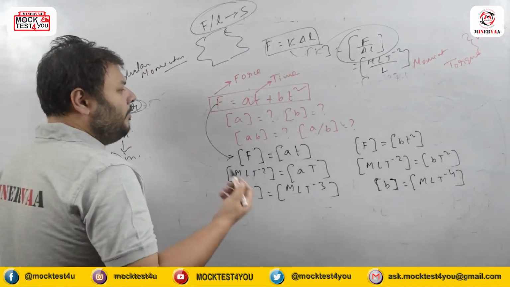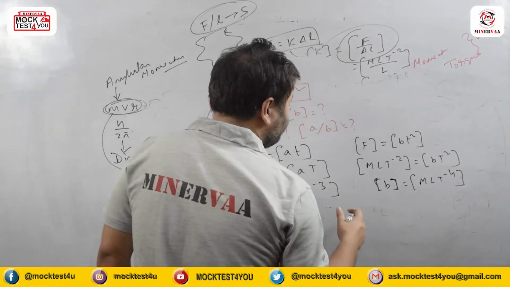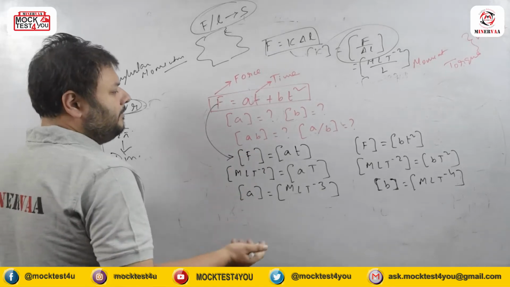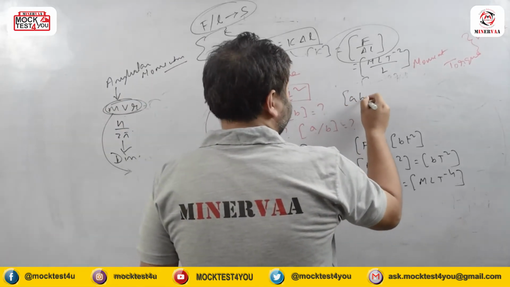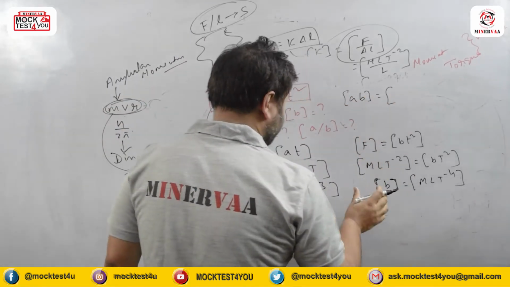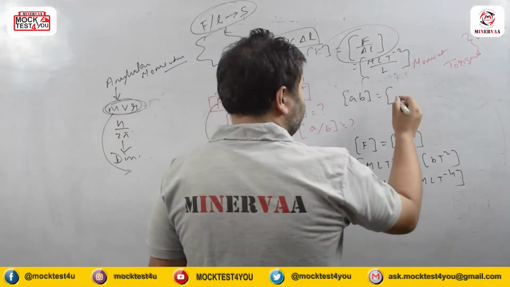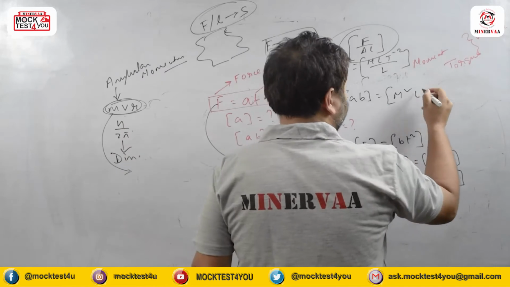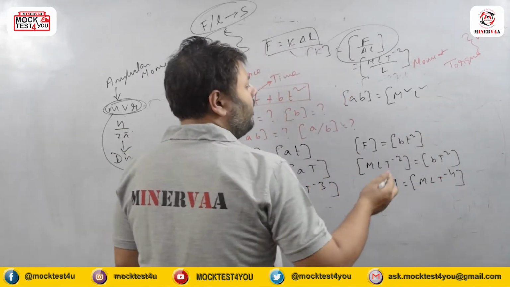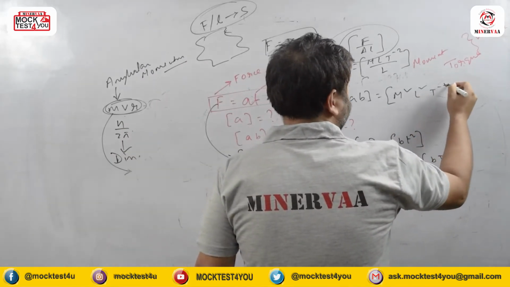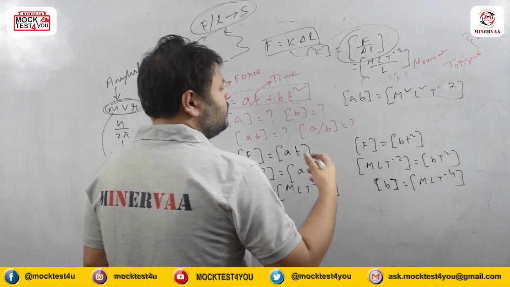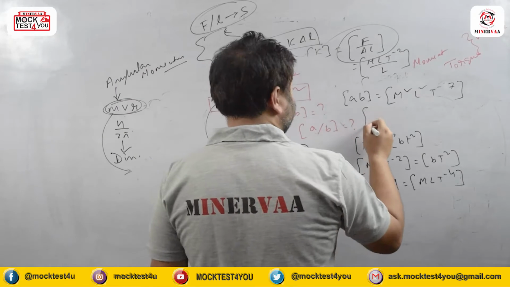But from here we need to solve some other questions, AB and A by B. AB is the simple multiplication of these two: m into m is m square, L into L is L square, and T to the power minus 7. So this is one answer we have successfully done.